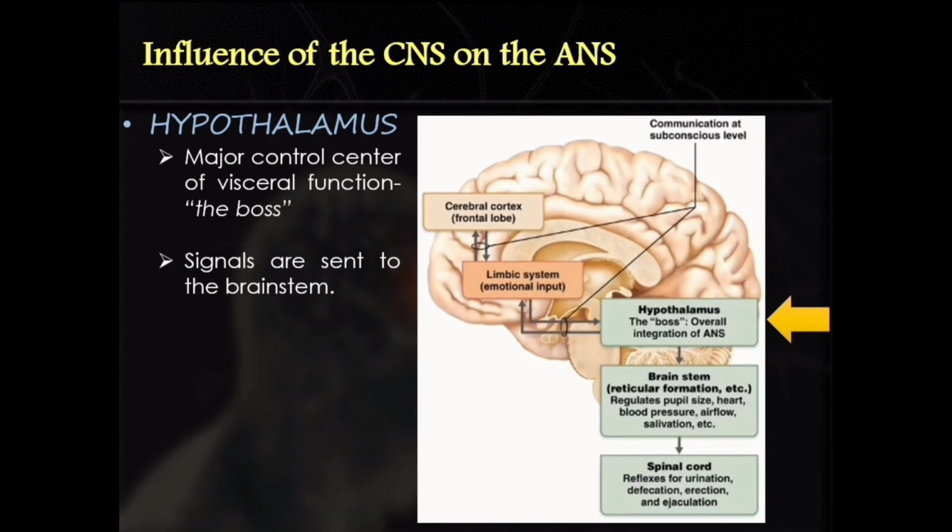So signals are sent from the hypothalamus to these control centers in the brainstem, and then signals are sent from the brainstem to those integration centers in the spinal cord. So even though the brainstem is directly affecting those integration centers, the hypothalamus controls the brainstem. So overall, it's the hypothalamus that's controlling those integration centers for those autonomic nervous system reflexes.